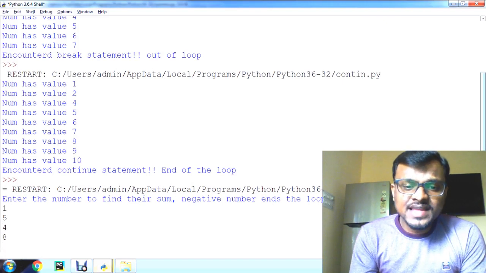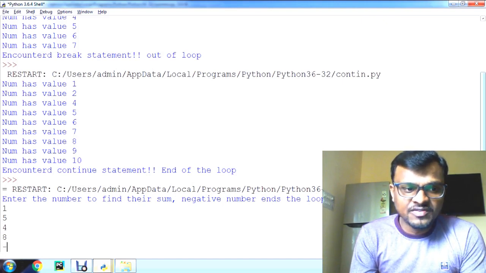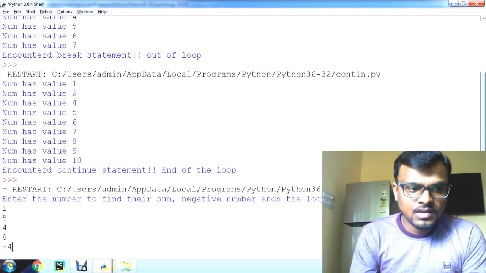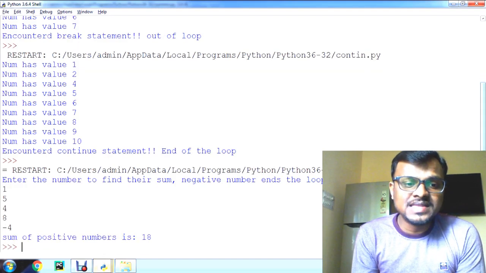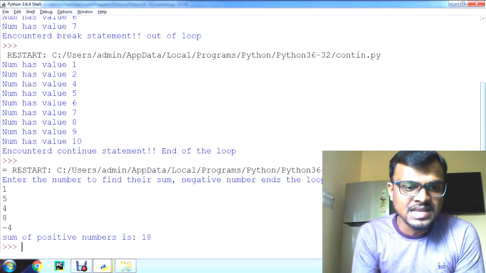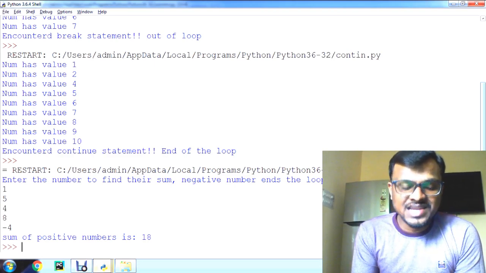If the user enters a negative number, it should compute the summation of all the entered positive numbers and end the loop. Let us check now. I'm going to enter the negative number now. See, the loop has ended and it is giving the summation of all the positive numbers, that is 1 plus 5 plus 4 plus 8 is equal to 18. So like this we can make use of the break statement here.